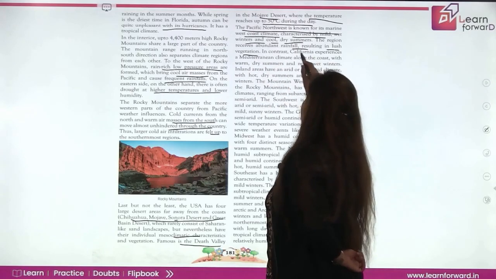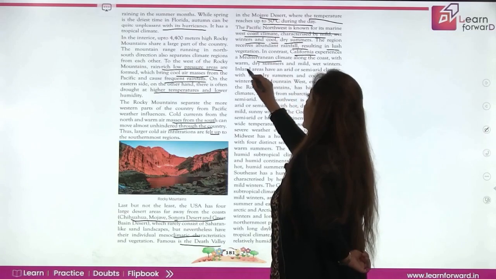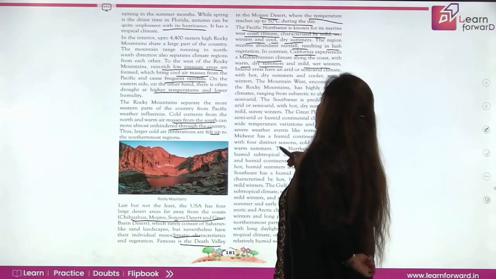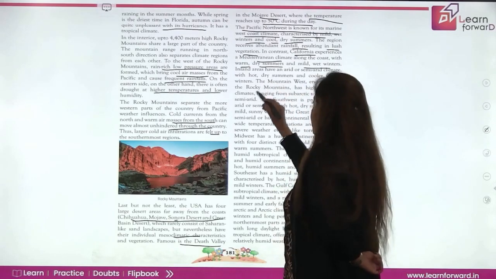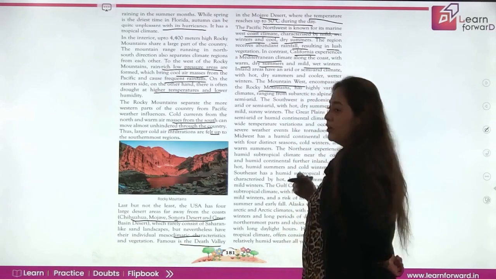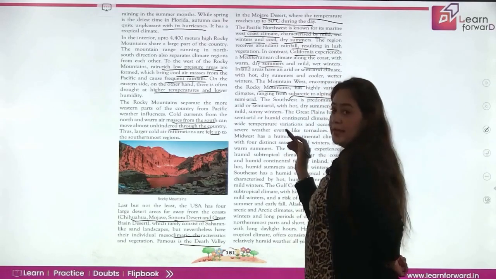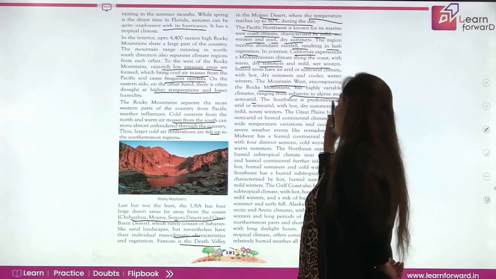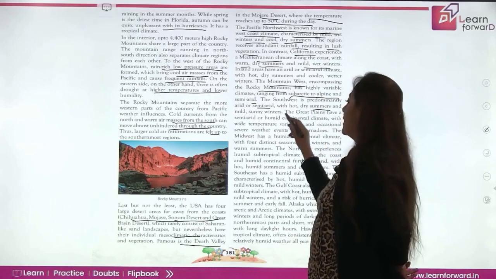If we talk about California, California has a Mediterranean climate. Along the coast, it has warm, dry summers and mild, wet winters. Now, inland areas have an arid or semi-arid climate with hot, dry summers and cooler, wetter winters. If we talk of the mountain west, it encompasses the Rocky Mountains, which has a variable climate ranging from subarctic to alpine and semi-arid. The southwest is predominantly arid or semi-arid, and it has hot, dry summers and mild, sunny winters.